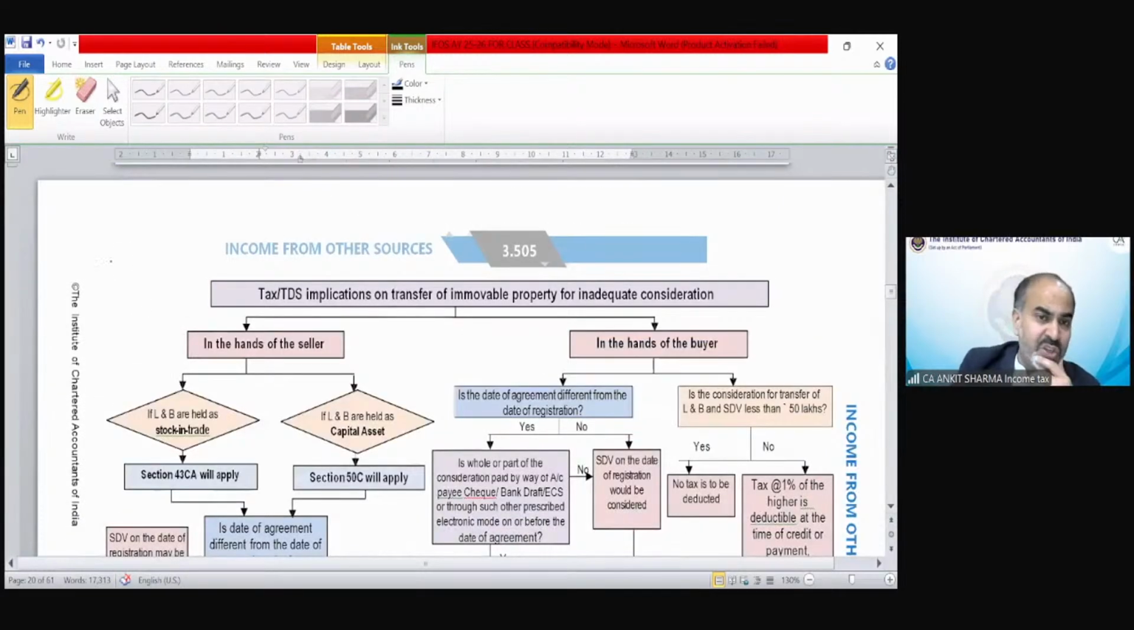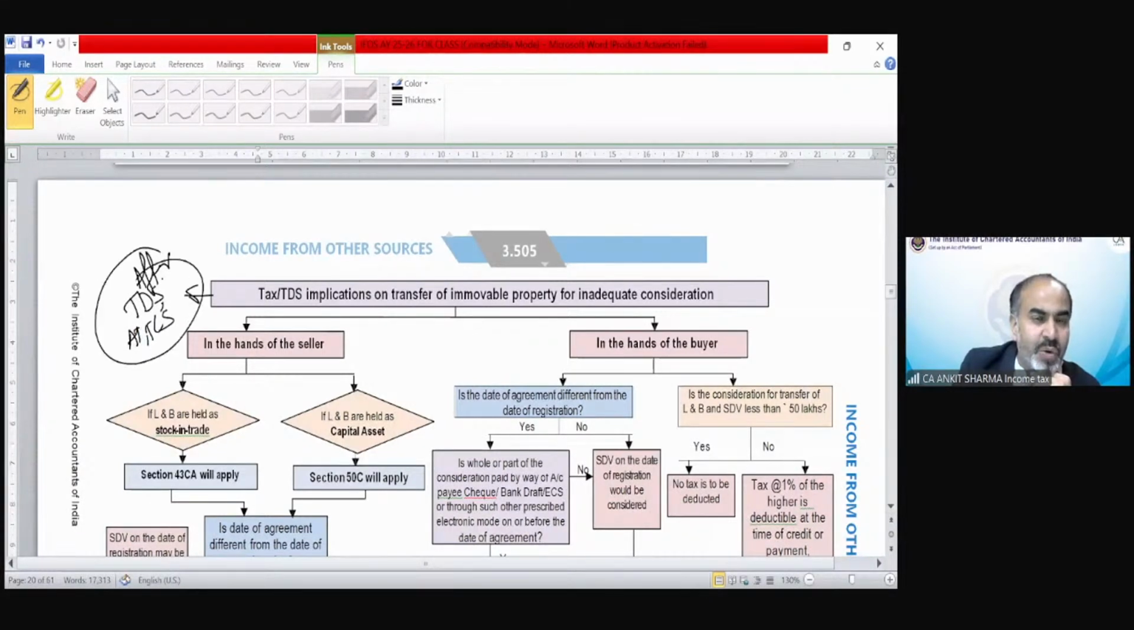There are TDS provisions, and you would be able to understand them after the TDS chapter. TDS chapter is, I guess, going to be taken by me. So TDS, advance tax, and TCS provisions are going to be discussed later. So this diagram, you need not read right now. We will discuss this diagram after the TDS provisions have been completed.